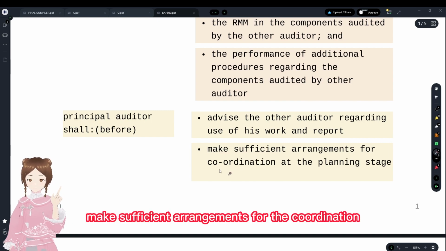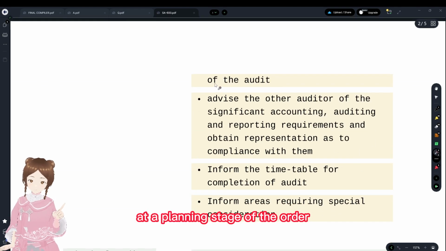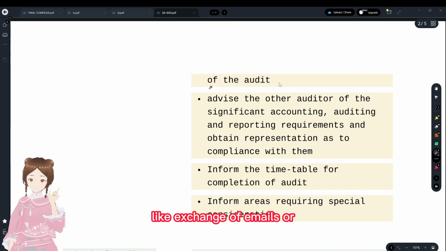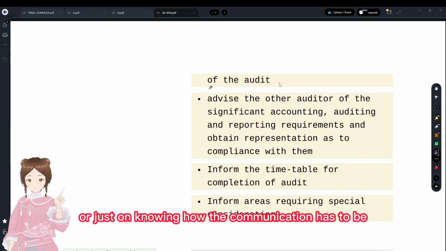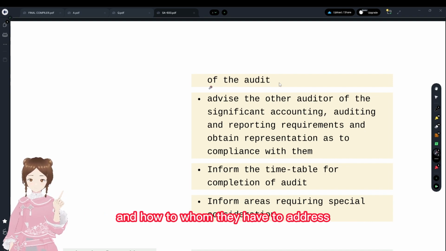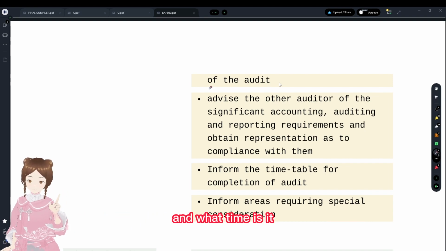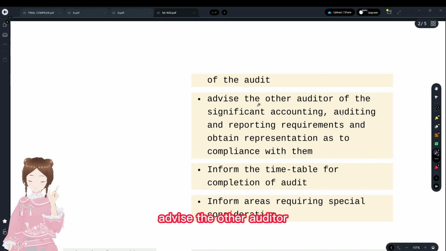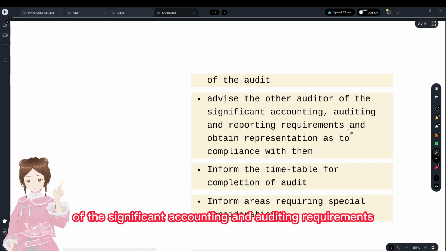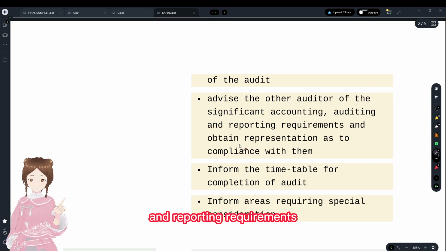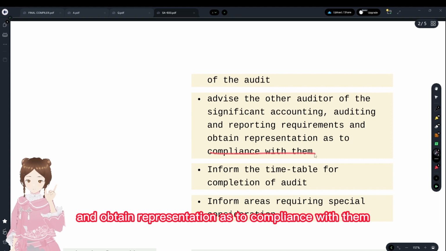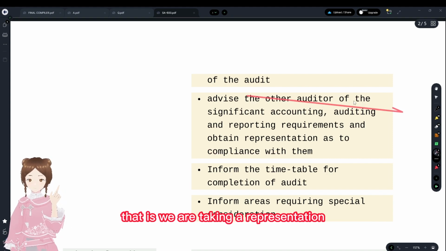Make sufficient arrangements for coordination at the planning stage of the audit, like exchange of emails or just knowing how the communication has to be, whether in written or electronic form, to whom they have to address, and what timings, etc. Advise the other auditor of the significant accounting, auditing and reporting requirements, and obtain representation as to compliance with them. That is, we are taking a representation.